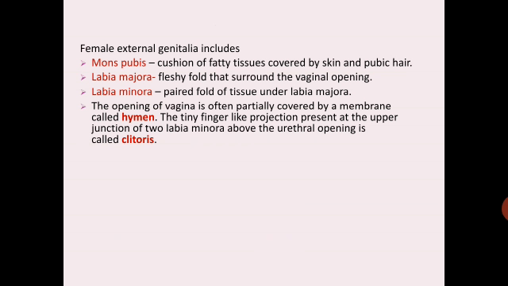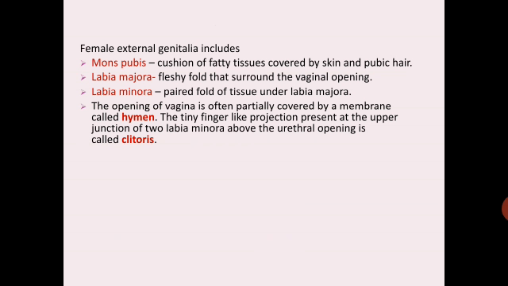Female external genitalia includes mons pubis, labia majora, labia minora. Mons pubis is a cushion of fatty tissue covered by skin and pubic hair. Labia majora is a fleshy fold that surrounds the vaginal opening. Labia minora is a paired fold of tissue under the labia majora.